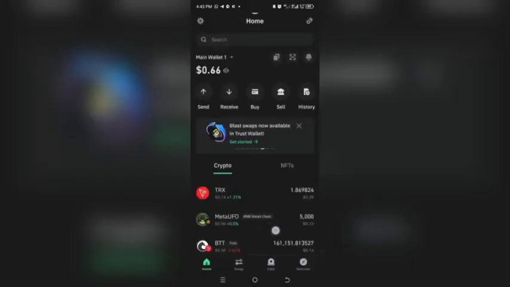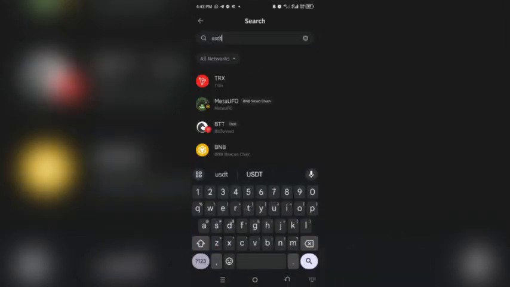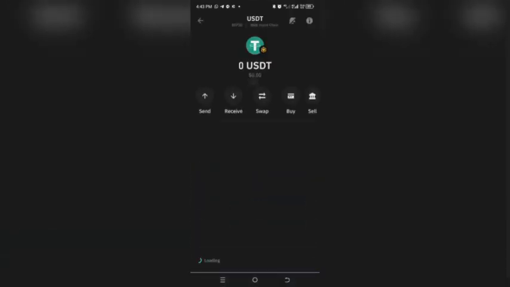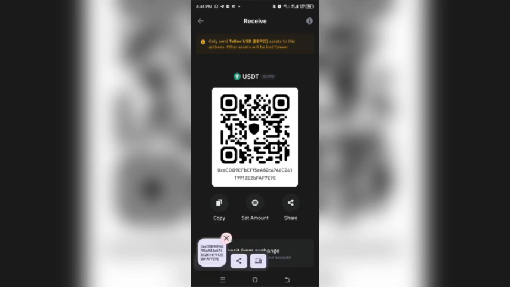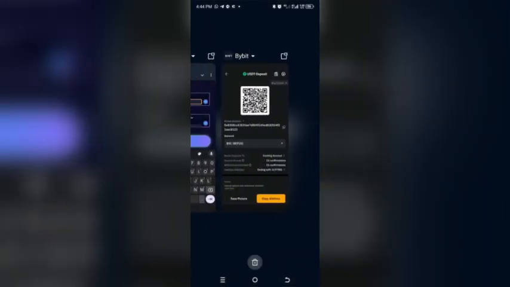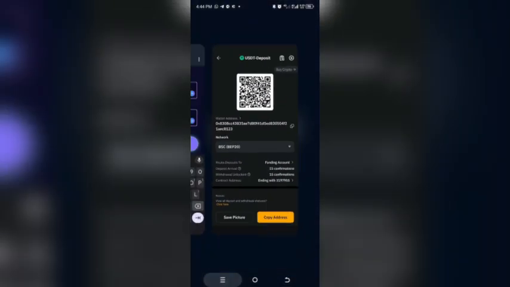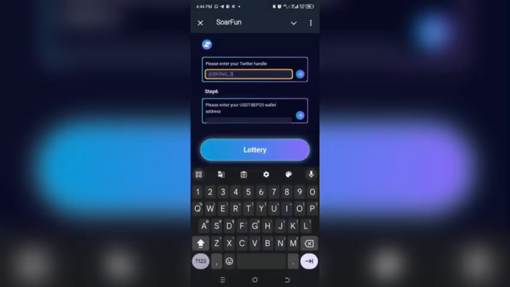Okay, here in Trust Wallet, you just come to this search button and click on USDT. This is it. You can see it, USDT BEP20. I beg, USDT BEP20 is what you need to copy. Most of you went and copied a different address, some copied BNB and stuff like that. Please, it's USDT BEP20. Then click on receive, copy. We're going to be using this address. So head back here.